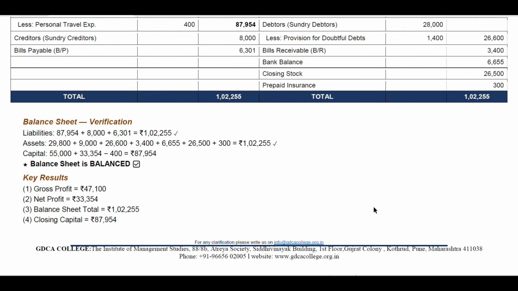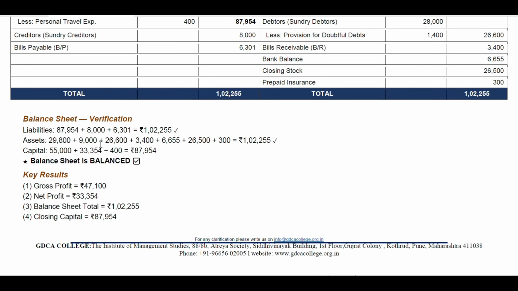So what are the calculations for the balance sheet verification? What we have done in calculations, liabilities like 87,954 rupees plus 8,000 rupees plus 6,301 rupees, that is equal to 1,22,155 rupees.